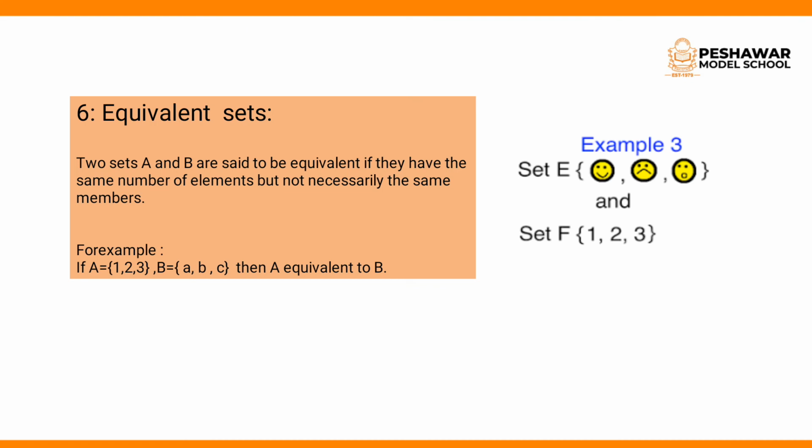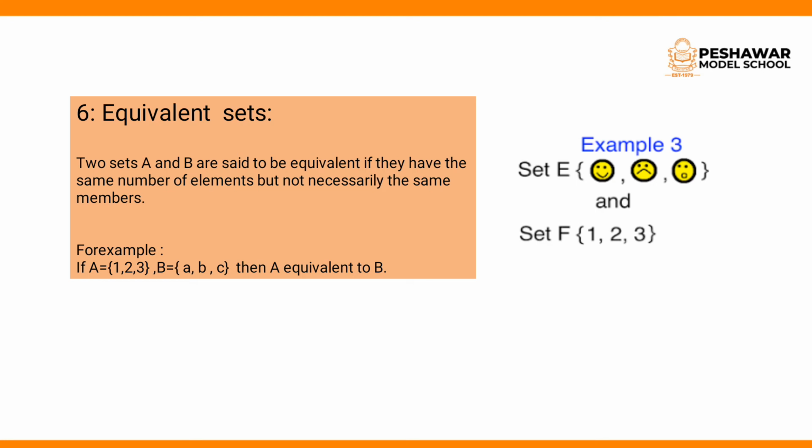Okay, next is equivalent set. Two sets A and B are said to be equivalent if they have the same number of elements but not necessarily the same members. It means the number of elements should be the same. If in set A there are 3 elements, then in set B there should also be 3 elements, but not necessarily the same members. It is not necessary that their category should be the same.